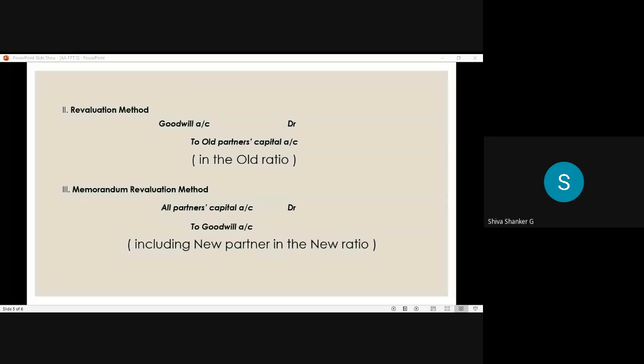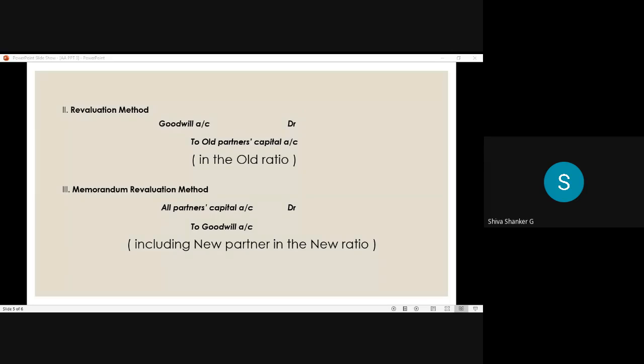In the revaluation method, how to identify it? If the goodwill is created, raised, valued, or evaluated, like that mentioned in the question, that is the revaluation method. So in that case, we write goodwill account debit to old partners' capital account. That means the amount will come on the goodwill account debit side and the old partners' capital account credit side. In what ratio do we distribute? Old ratio, even if another ratio is given.